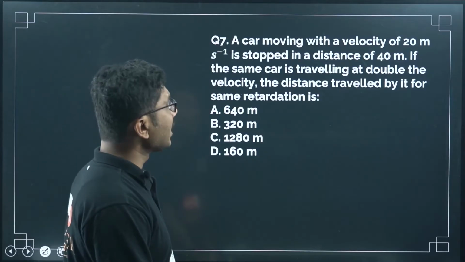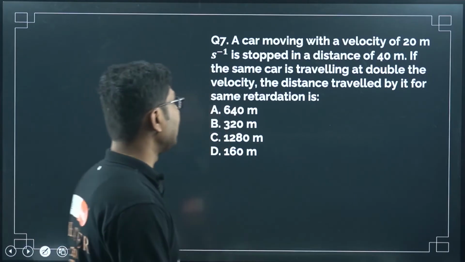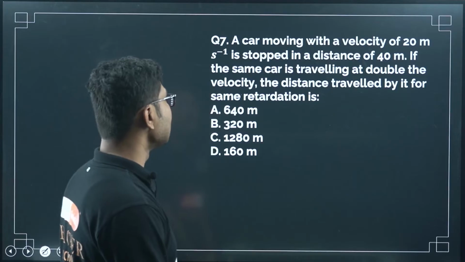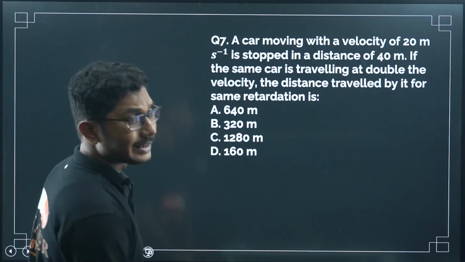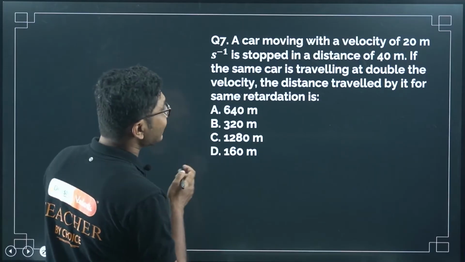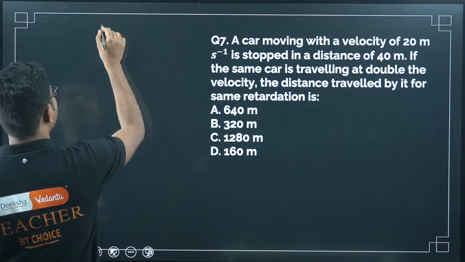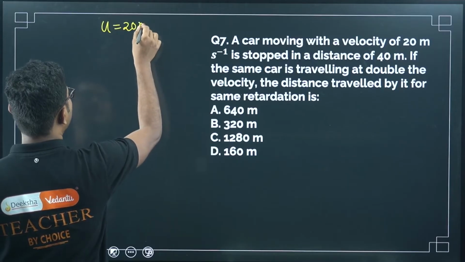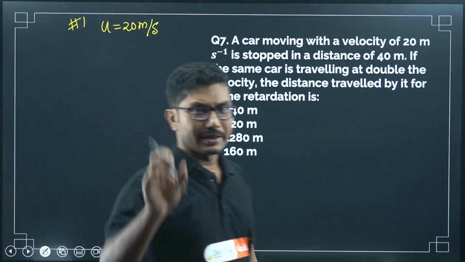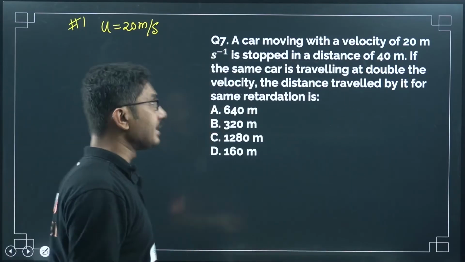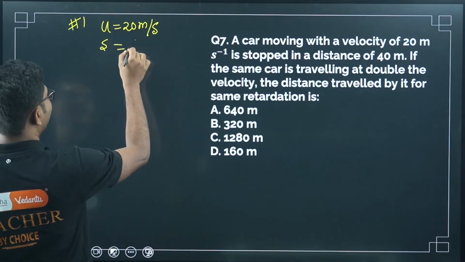A car moving with a velocity of 20 meters per second is stopped at a distance of 40 meters. If the same car is traveling at double the velocity, the distance traveled by it for the same retardation is? So in the first case, what is the velocity? Initial velocity is represented by u. u is 20 meters per second. This is case 1. From case 1 we will find the retardation, and we will apply that retardation in case 2. The distance it traveled is 40.